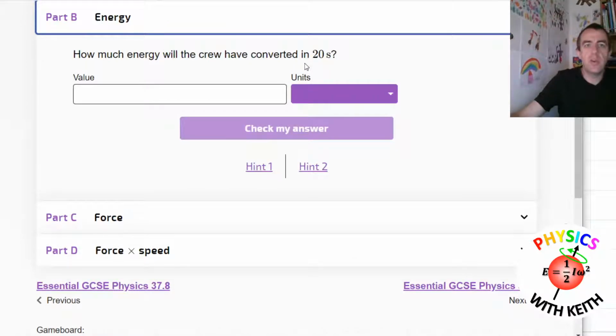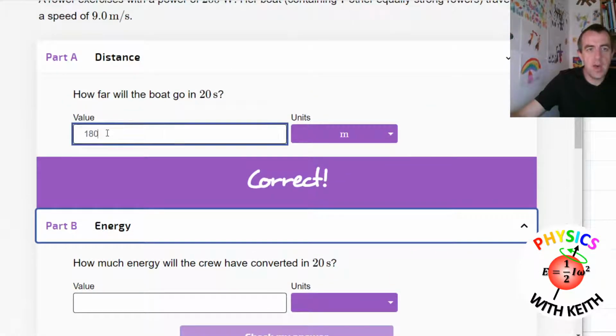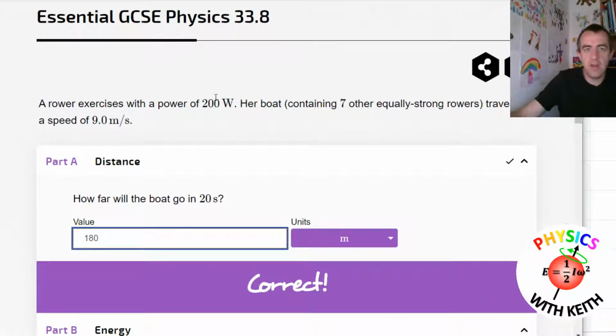And then, okay, energy. How much energy will the crew have converted in 20 seconds? Just check and see if there are any messages. No messages come through yet. How much energy will the crew have converted in 20 seconds? So we know how far we've gone, and we know how much...